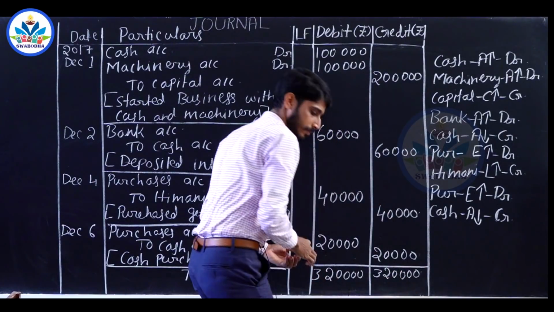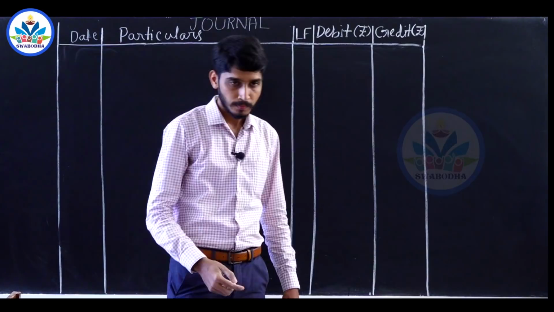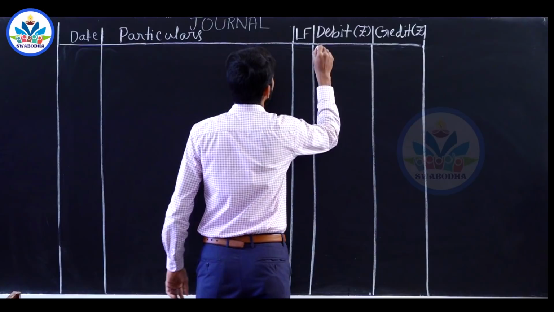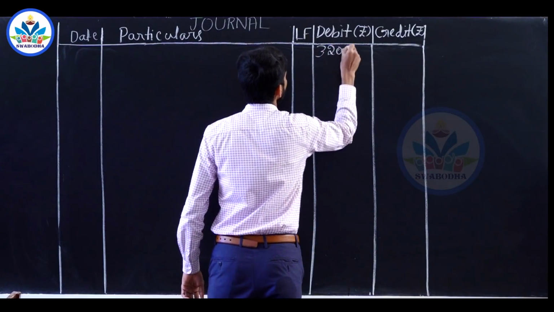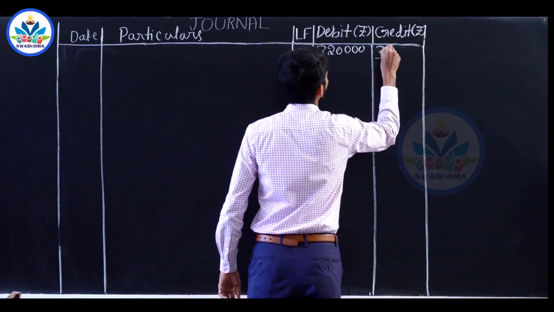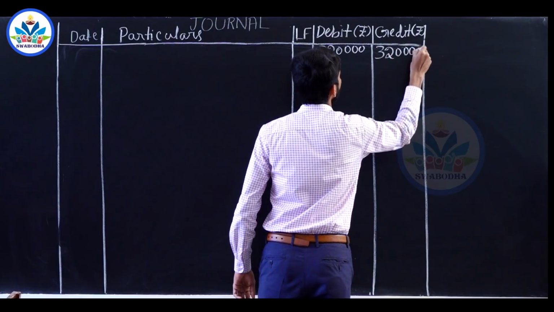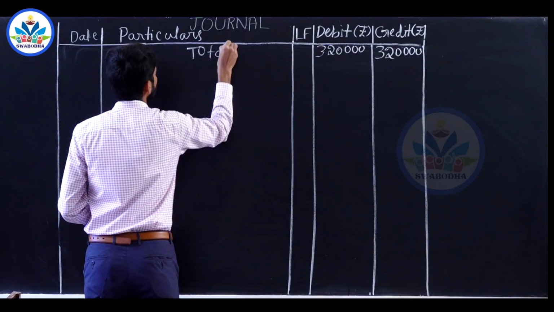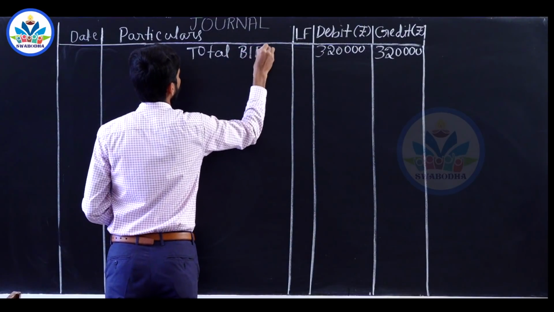So the total brought forward from the last page is 3,20,000.